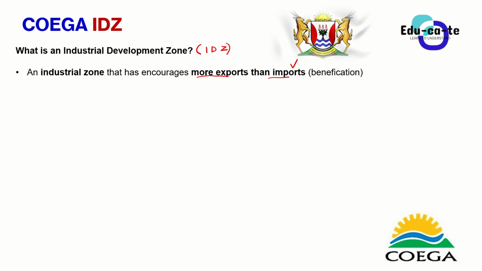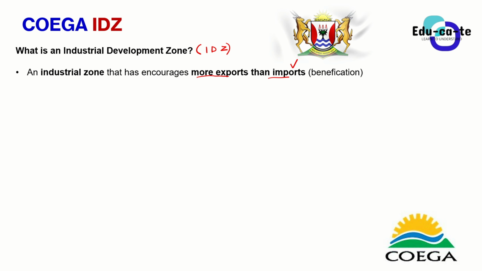So basically, we have a certain industrial zone that is unique, and this one encourages more exportation of goods than importation of goods. Okay, so remember that whenever we're exporting goods, it simply means that we are selling goods from this country, South Africa, to outside countries or to the international market. We just call it an international market. So an industrial zone's main aim is to manufacture products that can be exported, or sold to outside countries.